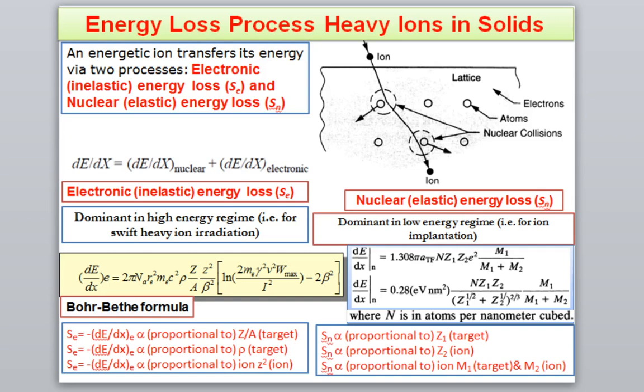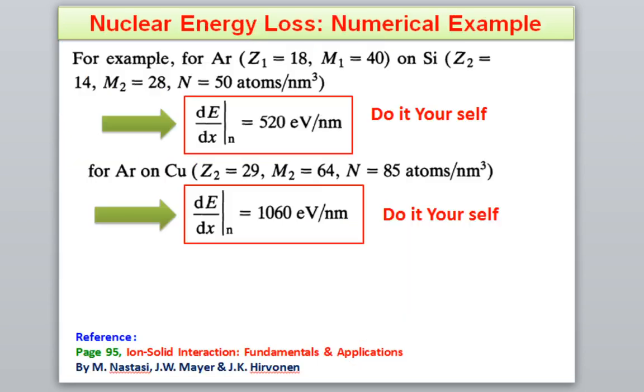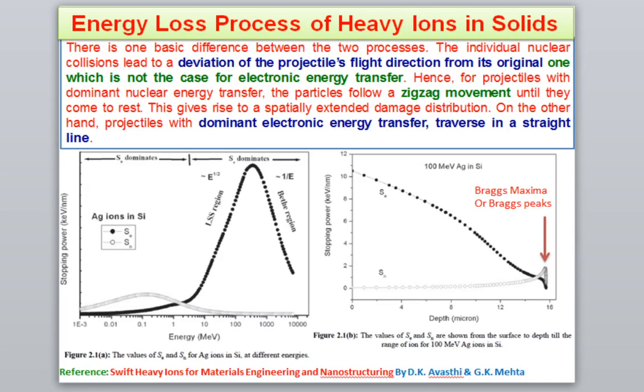And then again we have come to the energy loss process by heavy ions in material. So I have again defined the electronic energy loss and nuclear energy loss. Then I have again calculated nuclear energy loss, given some problem, and then again I discussed the energy loss process of ions in solids.